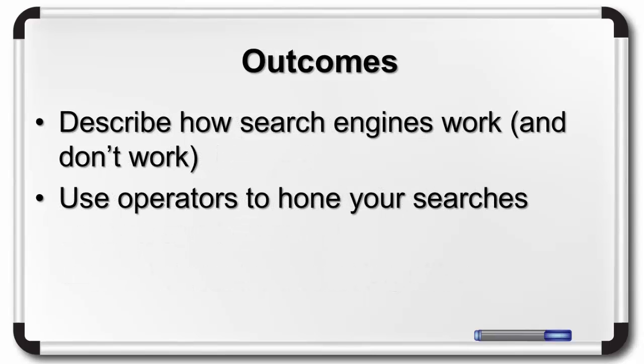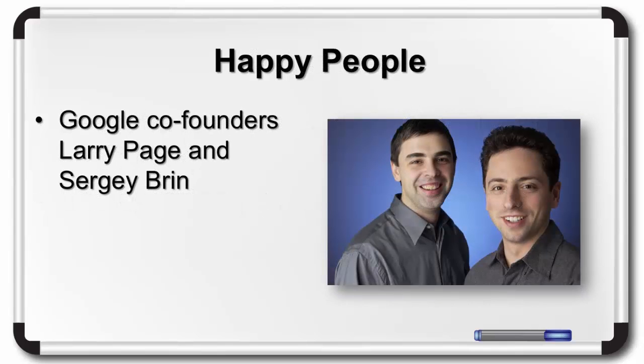So at the end of this lesson, you should be able to describe how search engines work and don't work, and also use operators to hone your searches. These two men created Google in 1998 by developing an algorithm they called PageRank, which we'll discuss briefly later. The program was very effective at retrieving relevant content from search strings, which made Google a favorite among internet users.